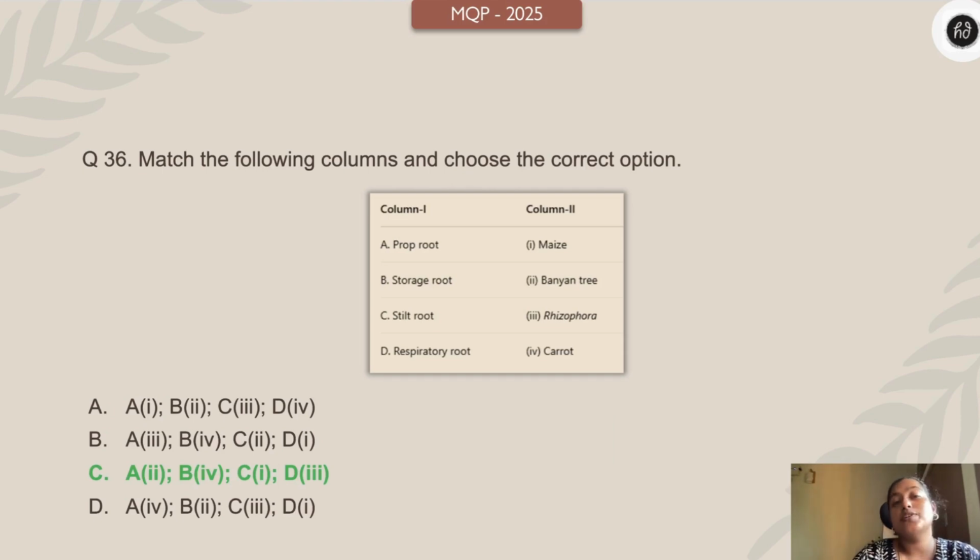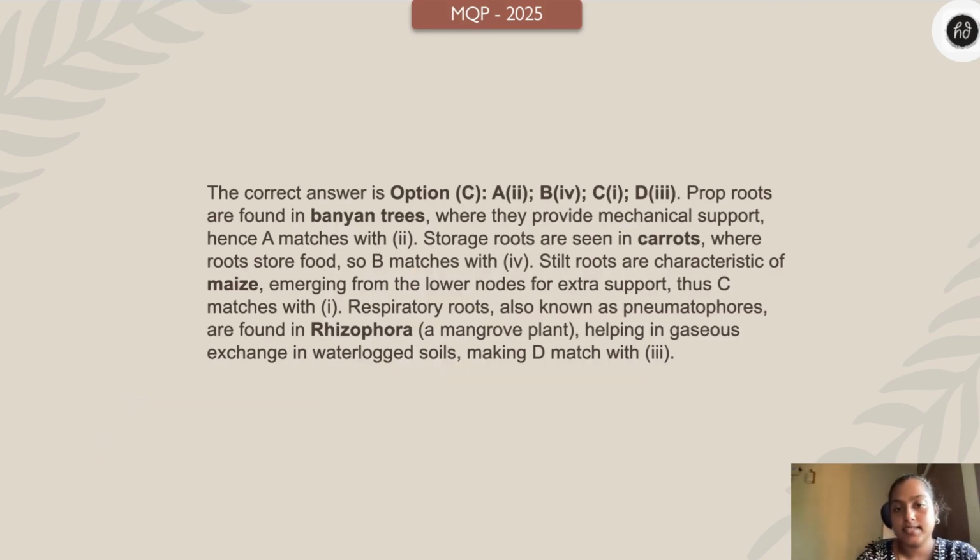Right, so the answer is option C, right? The very obvious thing is the storage root, which is carrot, which is B, should be related to 4. Correct? And one more thing is R and R, respiratory root, Rhizophora. That's how you have to remember it. So D is 3. So the option is definitely C.